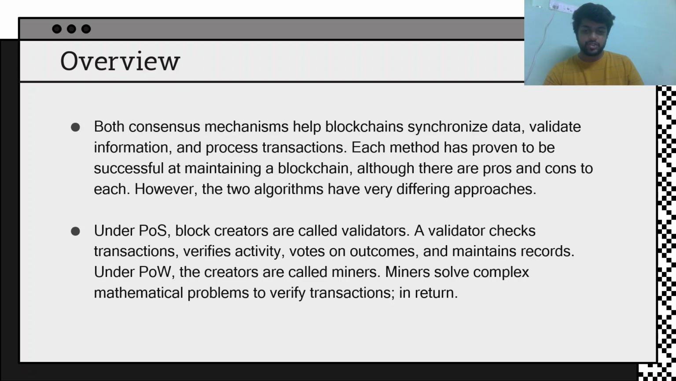Under proof of stake, blockchain creators are called validators. A validator checks the transaction, verifies activity, votes on the outcomes and maintains records. Under proof of work, the creators are called miners. Miners solve complex mathematical problems to verify transactions, which are basically hash functions, and they get the reward in return. So this is the overview.